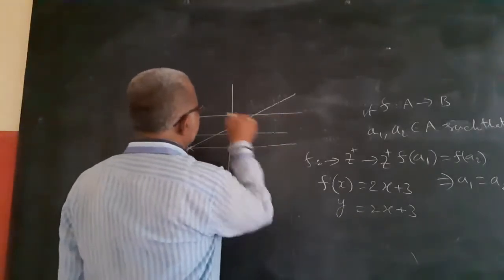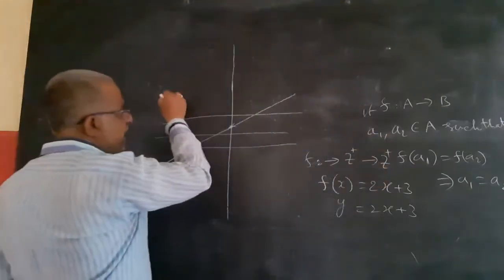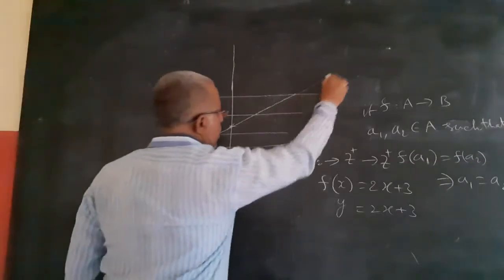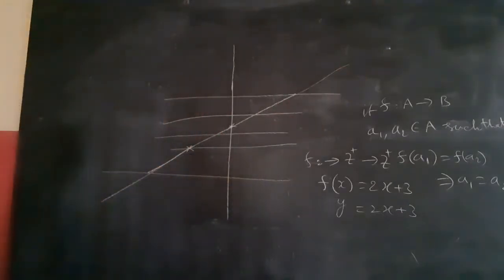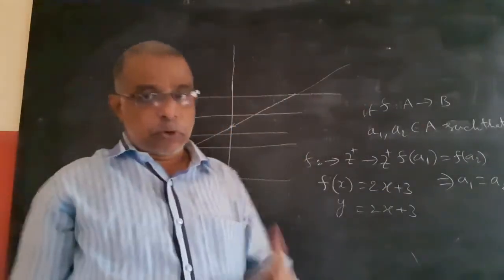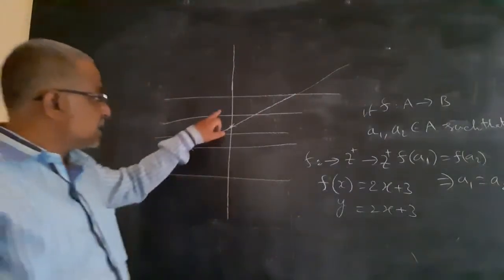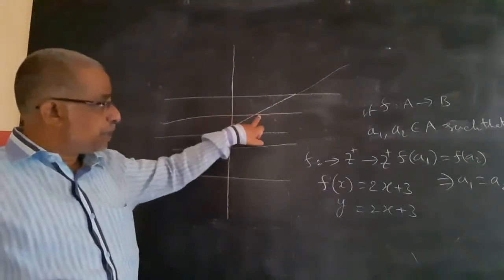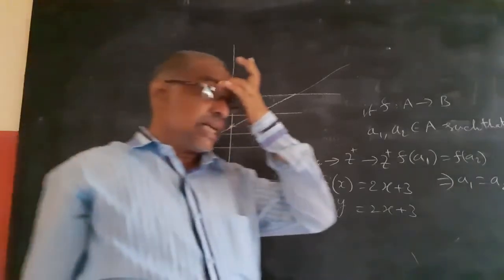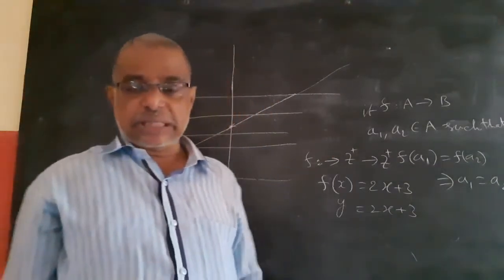In its domain, Z plus, up to infinity, any horizontal line cuts the graph at only one point, then it is called a 1-1 function. Because the pre-image should be unique, so only one value should be there.